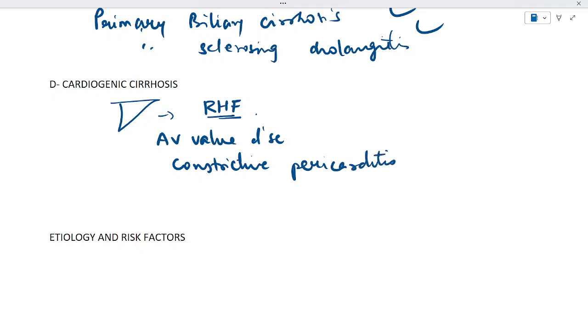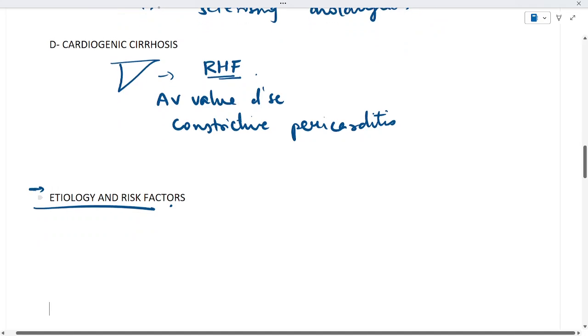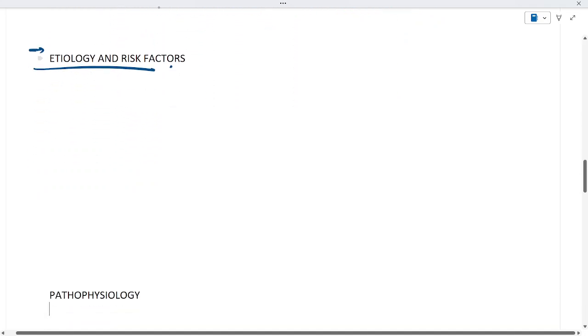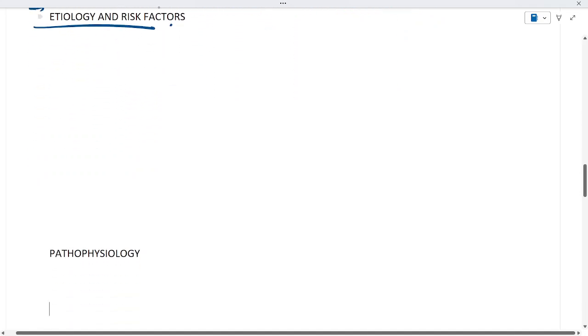Etiology and risk factors is the next point that we are going to see. It involves chronic viral infections of the liver, fatty liver associated with obesity and diabetes.